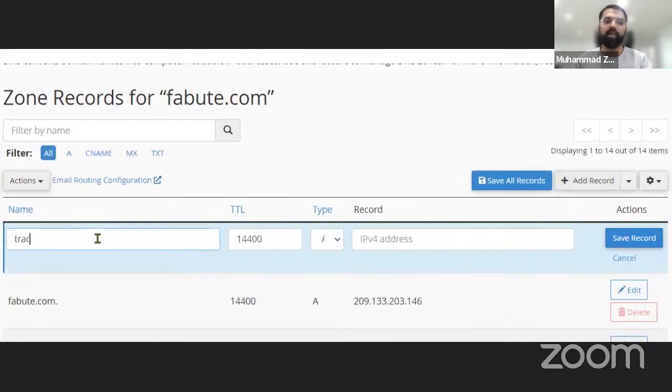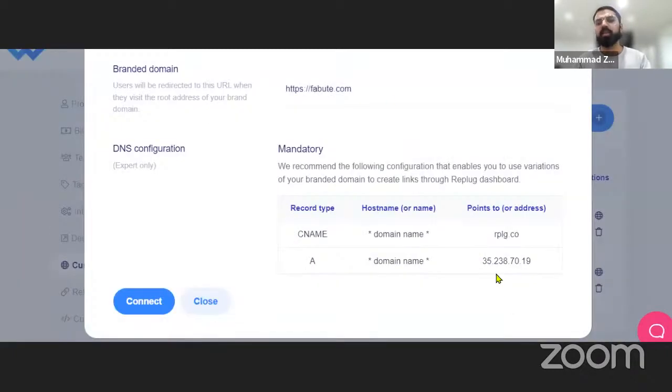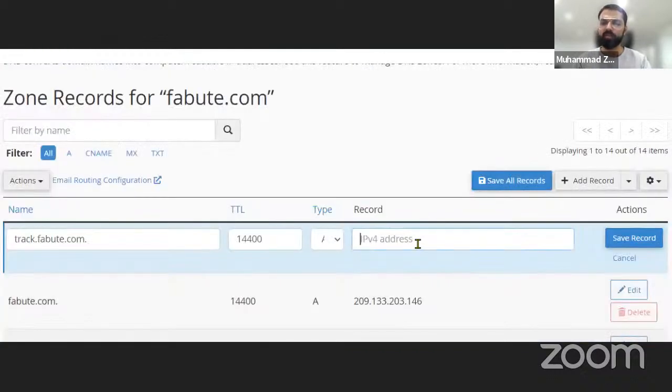Let's suppose I want to create a subdomain and put my stuff there. All I have to do is type my subdomain here, track.febut.com, and in this IP address field I will simply paste the IP address that has been provided here. Isn't it too simple? Yeah, it is. The point is we have put in some hard work and a good effort to make these things look a lot simpler.